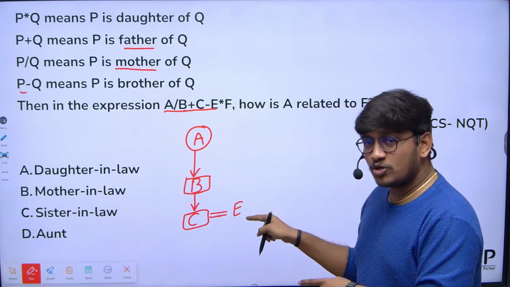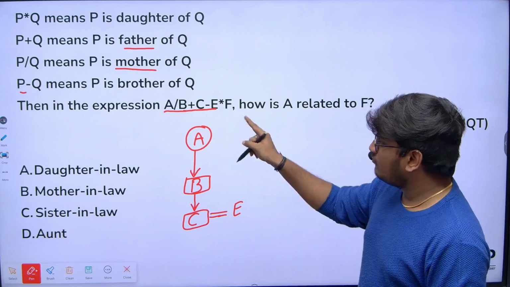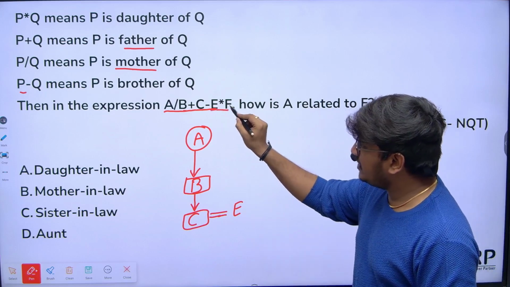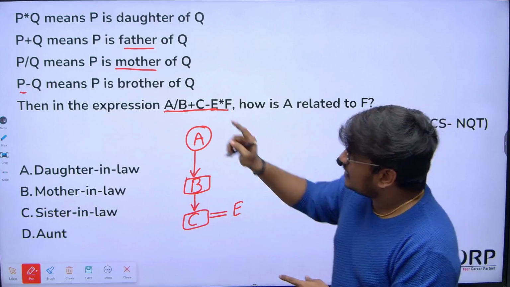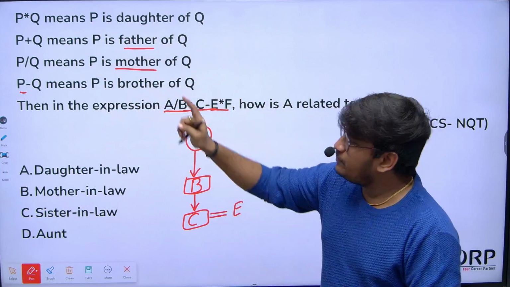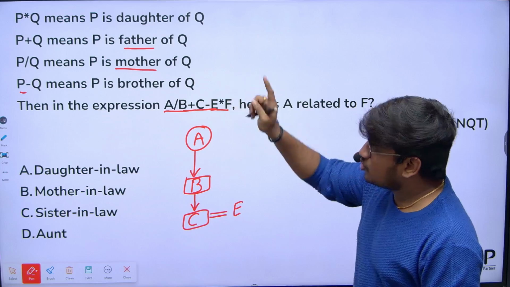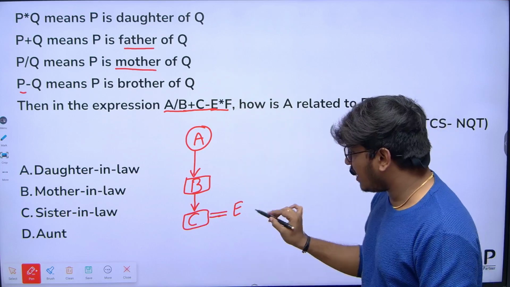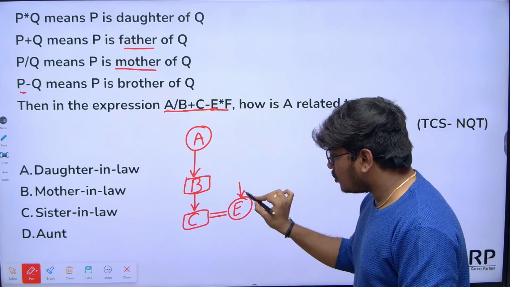So we are not so sure about the gender, I mean male or female character of E. So we will go for the next statement. E into F. I'm just considering point to point. Into indicates here P into Q means P is daughter of Q, right? Now E into F means E is daughter of F. So E is daughter of whom?